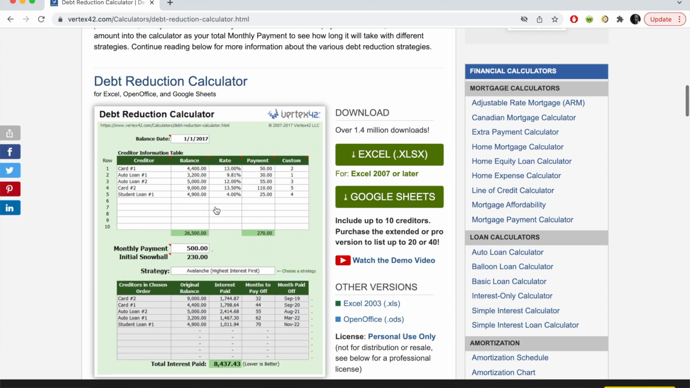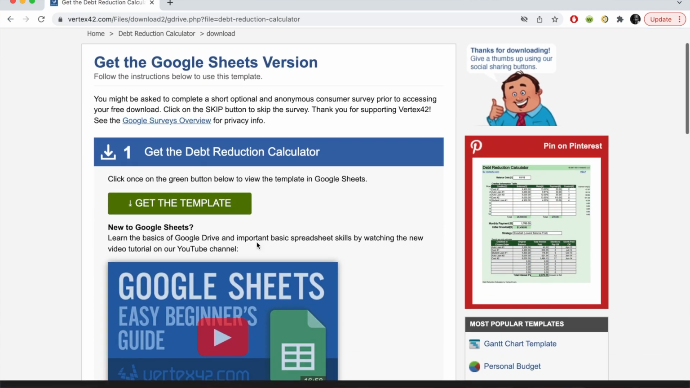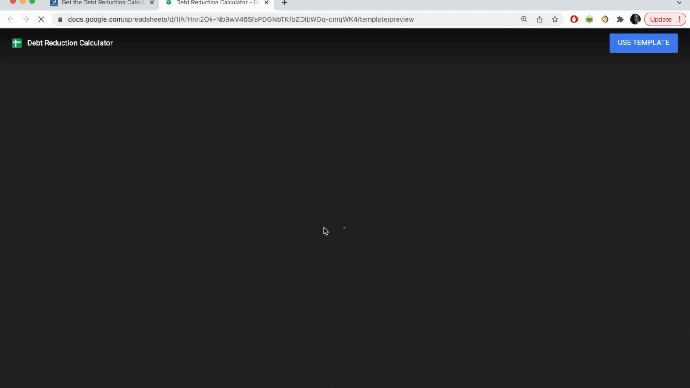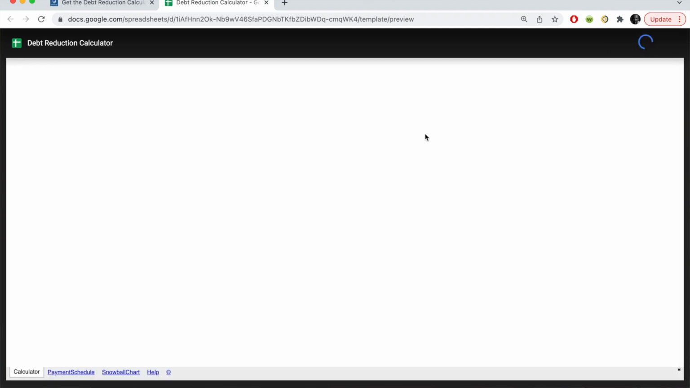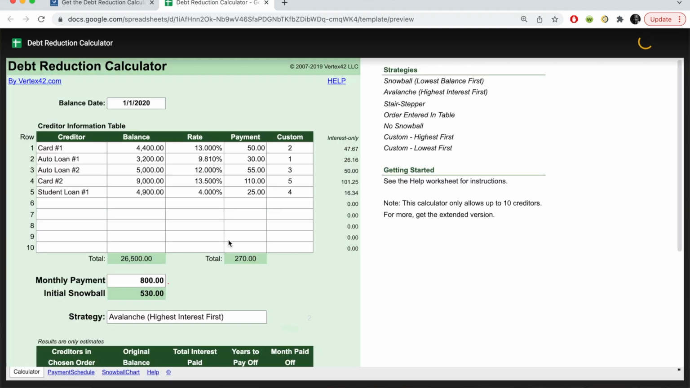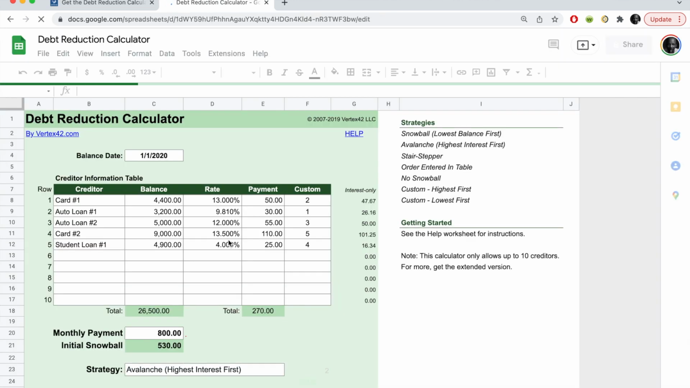And then here you get these two options: to download an Excel version of it or to download a Google Sheets version of it. I am a Google Sheets kind of guy, so I clicked here and it took me to this section, and then you can click Get Template and it'll pop up the template here. Let's use the template. Okay, cool. So here, it's still loading.